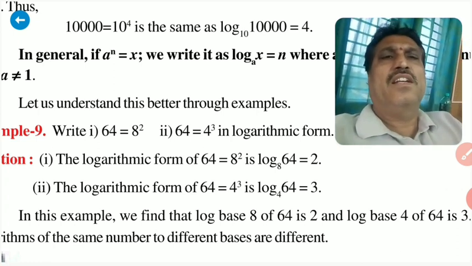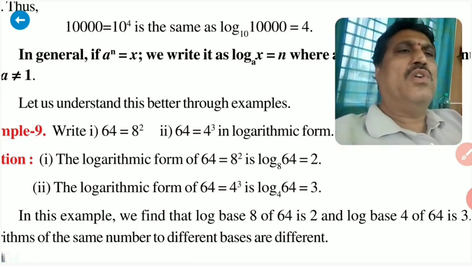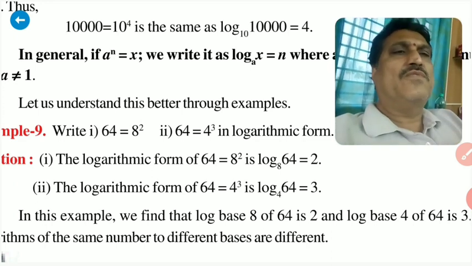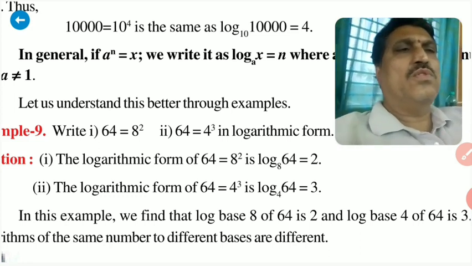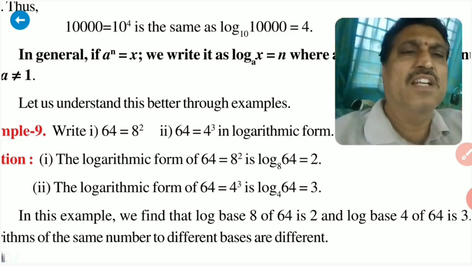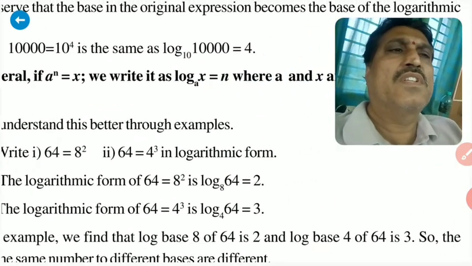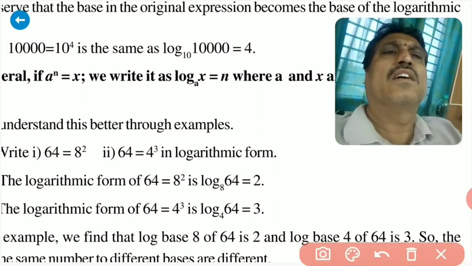So how to write this? This is the exponential form: 64 is 8 square. But how to write this in logarithmic form? Log 64 to the base 8 is equal to 2, as per the definition. Observe the changes.